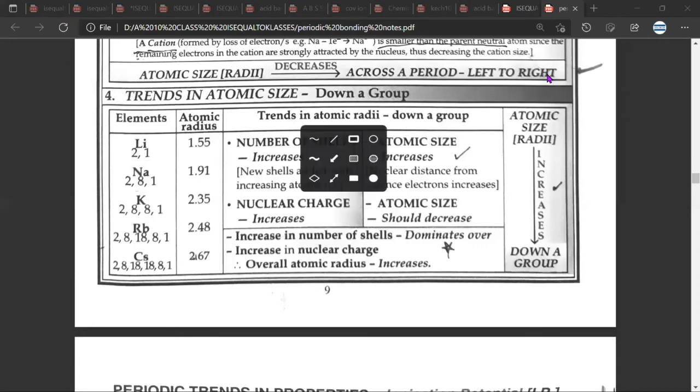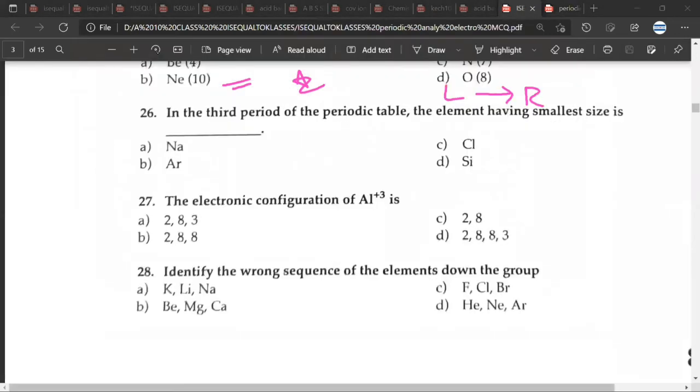Mr. CB, as we move across a period from left to right, the atomic radius decreases. Any doubt? No, sir. So question number 26, what would be the right answer? B, argon. The electronic configuration of Al plus 3 would be? For the 27th question, the correct answer would be C.